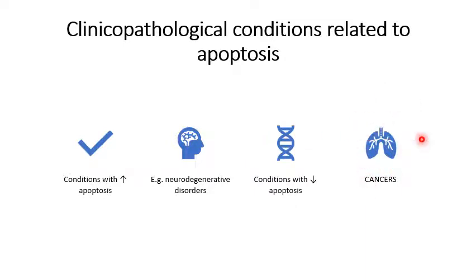Yes, that is what happens in people who are suffering with abnormal P53 gene, which is a tumor suppressor gene. Once that gene becomes abnormal, these people are prone to suffer with cancers because there is reduced apoptosis in them. So that's all the basic clinical pathological conditions which are related to apoptosis.